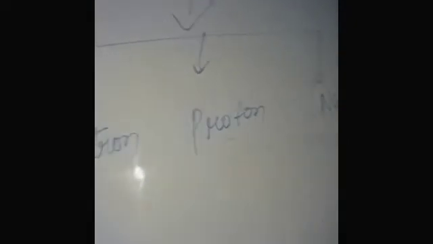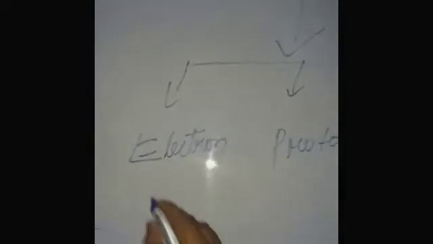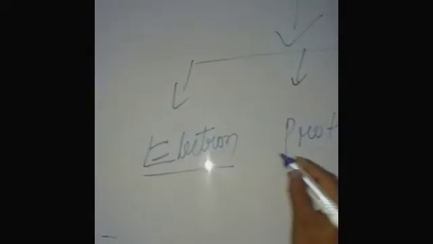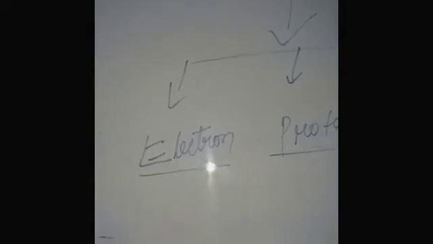Students, you have to consider that matter is made up of molecules, molecules are made up of atoms, and an atom is made up of three individual particles known as electron, proton, and neutron. Clear?